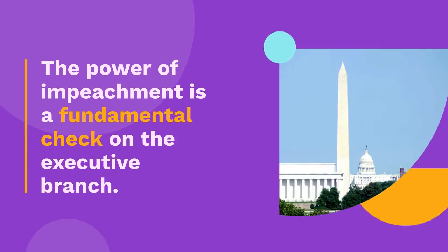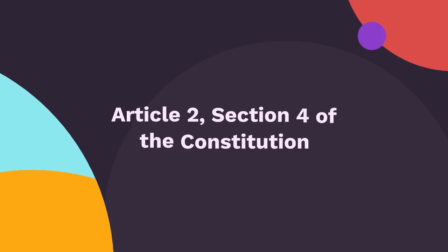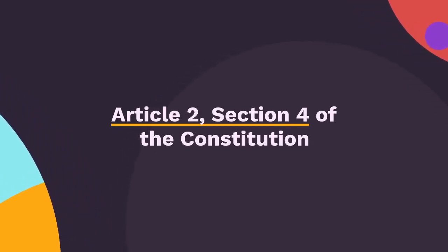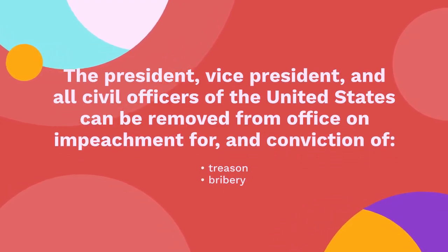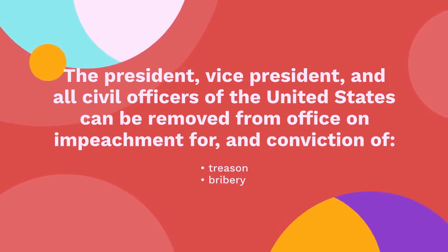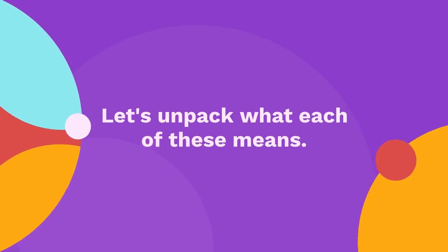The power of impeachment is a fundamental check on the executive branch. The key phrase comes directly from Article 2, Section 4 of the Constitution. It states that the President, Vice President, and all civil officers of the United States can be removed from office on impeachment for, and conviction of, treason, bribery, or other high crimes and misdemeanors. Let's unpack what each of these means.